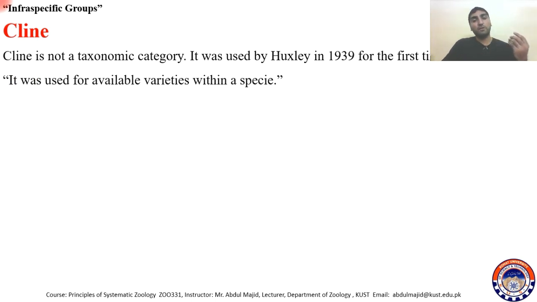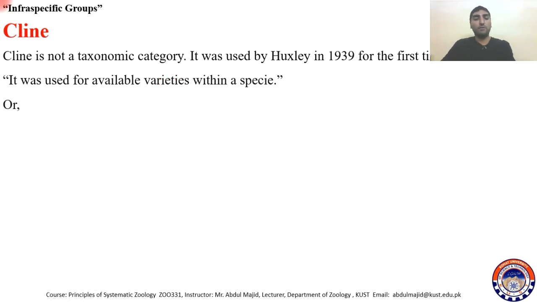Homo sapiens is a single species, but if you look at their color, from white to black, and in between the two colors, there is a gradual change. This is a series of changes within a single species, and these are called a cline. So variable varieties within a species are called a cline.